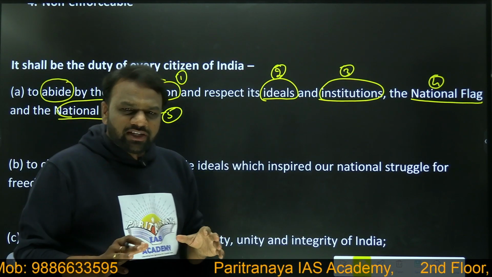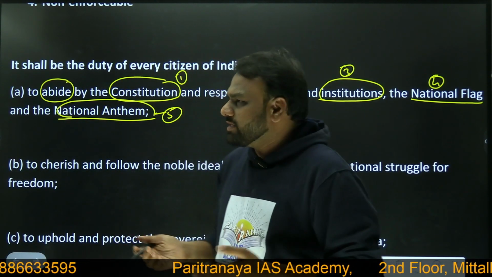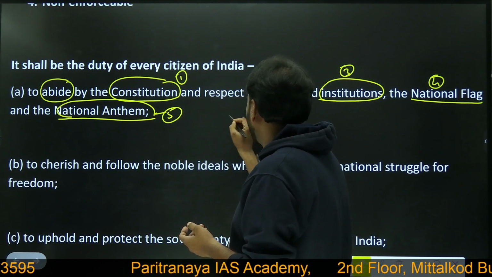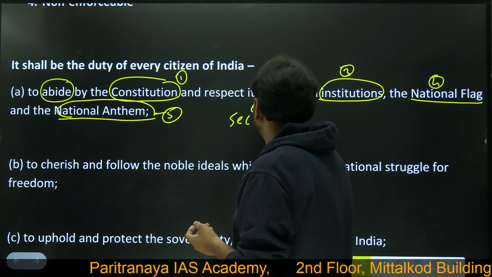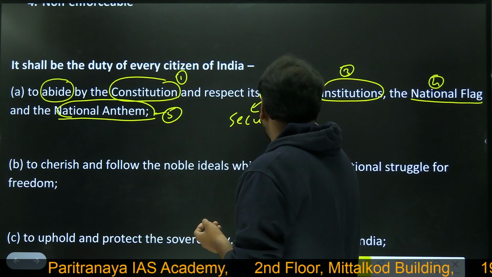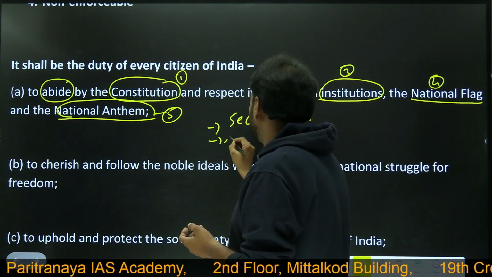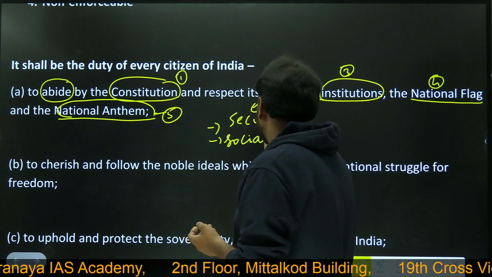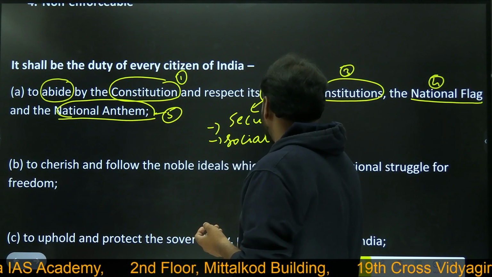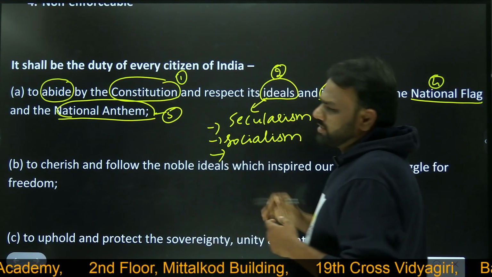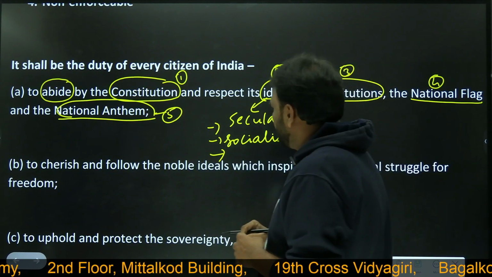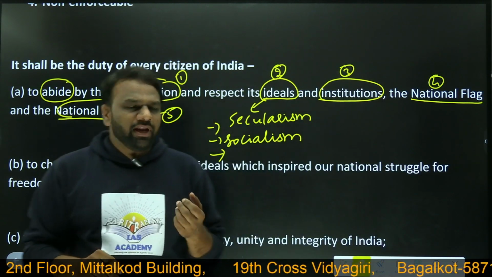And respect its ideals. So our constitution consists of many ideals. Okay, many ideals. An example of an ideal, I will write. One example of ideal will be secularism. One more ideal will be socialism. So in this fashion, we have many ideals. Okay, we have many ideals.